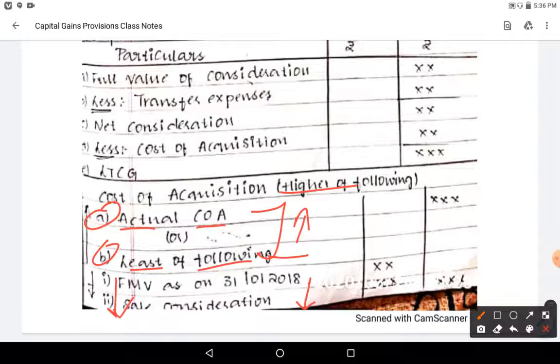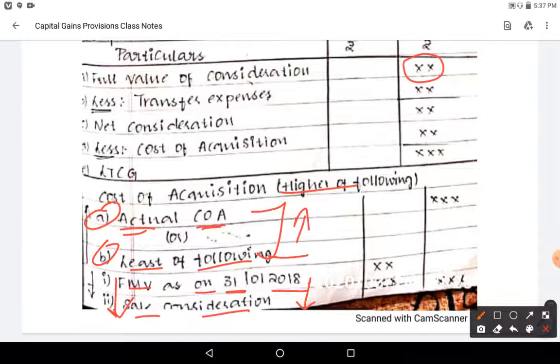So cost of acquisition will be the higher of the following: actual cost of the asset, or the least of the following: fair market value on 31st January 2018, and sale consideration, the value at which you have sold, that is the full value of consideration.